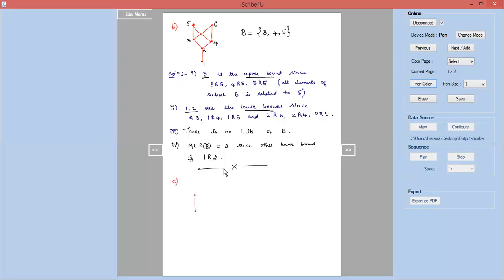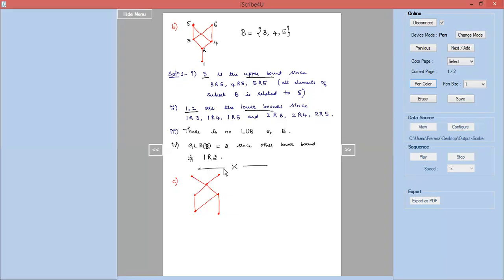A Hasse diagram is given, as well as the subset B. So this is the Hasse diagram given for us.